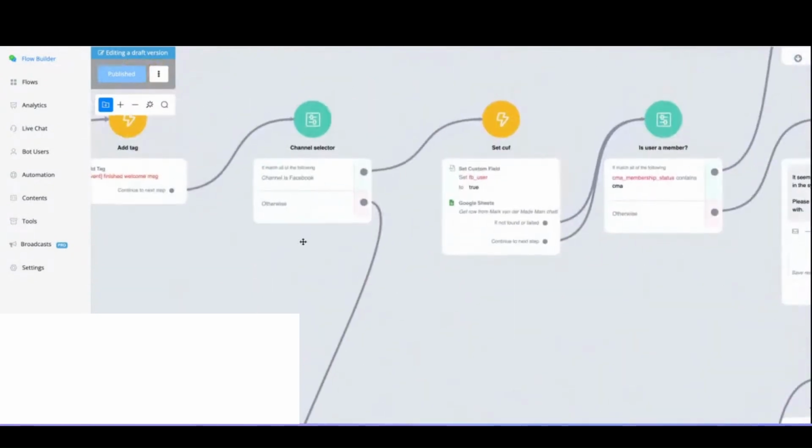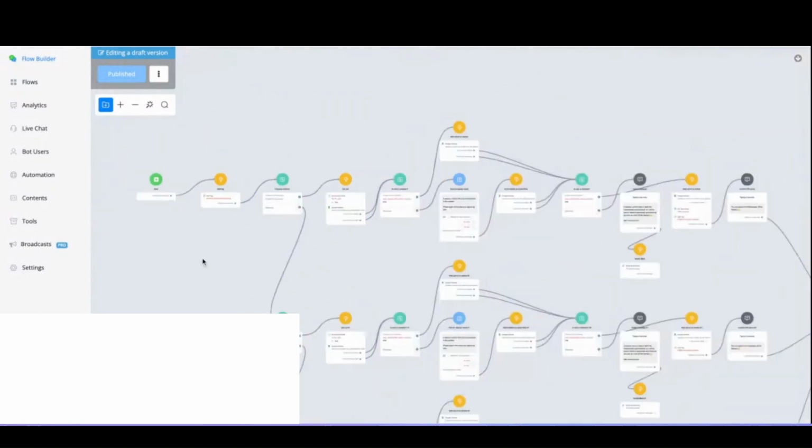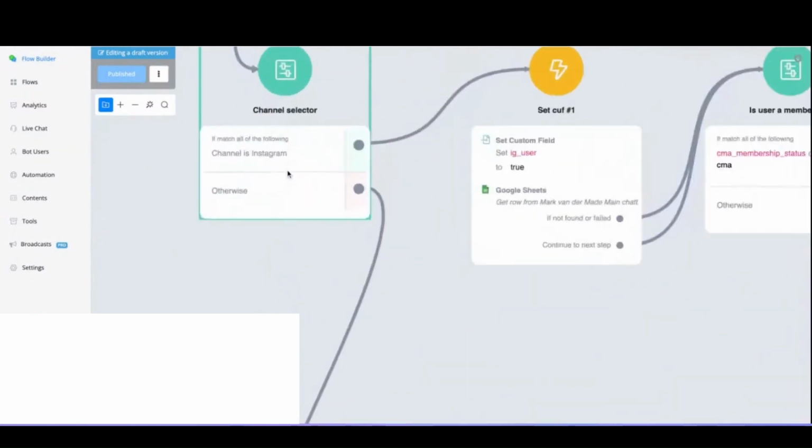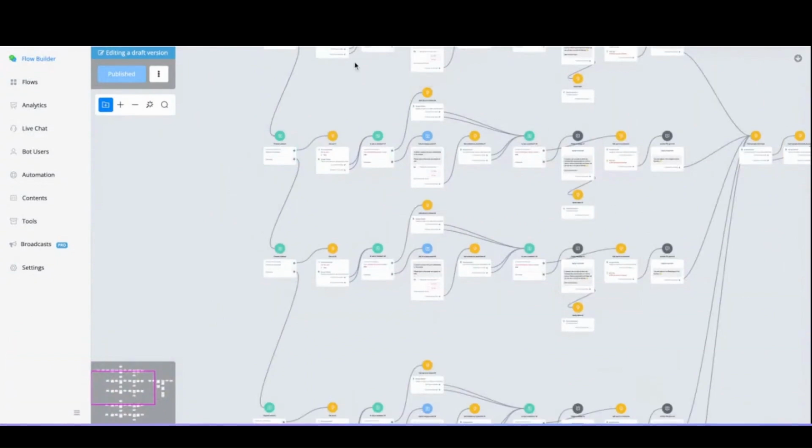channel. So I'm just taking a look, is the user coming from Facebook Messenger? Then I'm going to set the actions and ask the questions from there. If it's Instagram, I want the user to opt into Instagram, and these actions are attached to that.